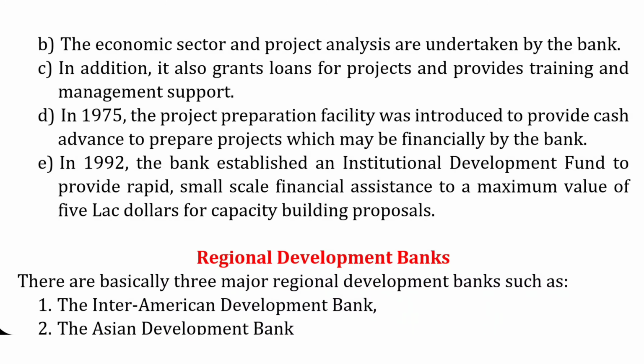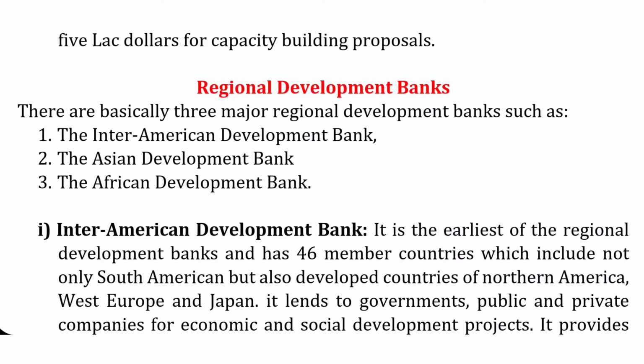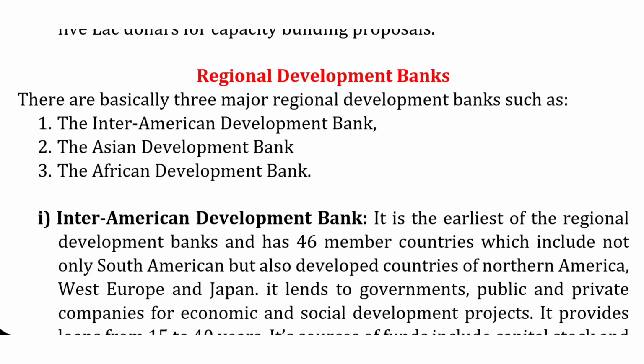So, let's move on to the next financial institutions, regional development banks. Now, this question has also come quite a number of times in the exams. Basically, there are three main types of regional banks. The first one is the Inter-American Development Bank.